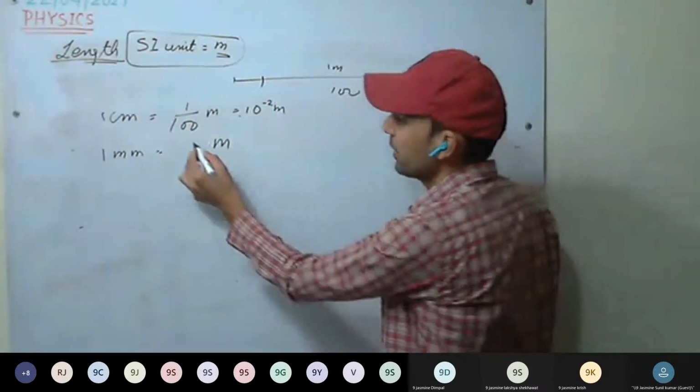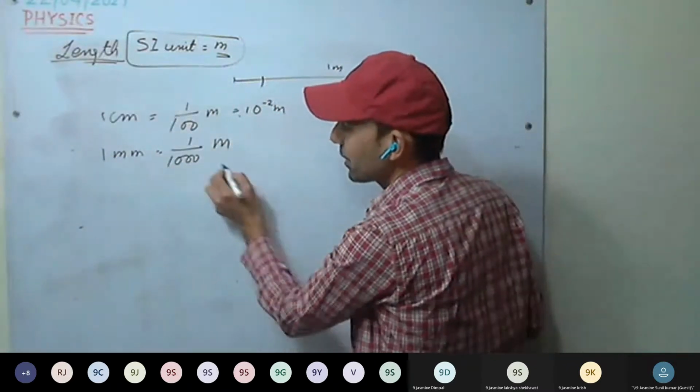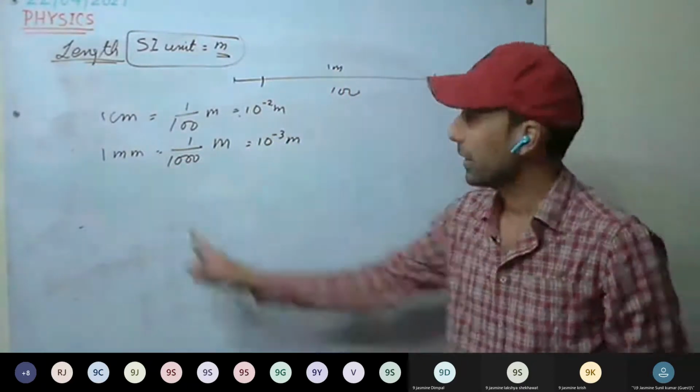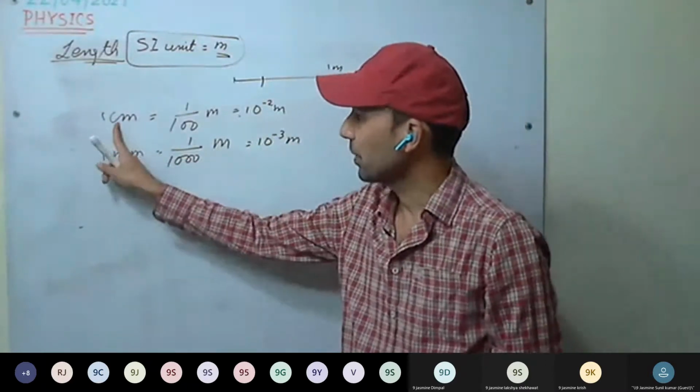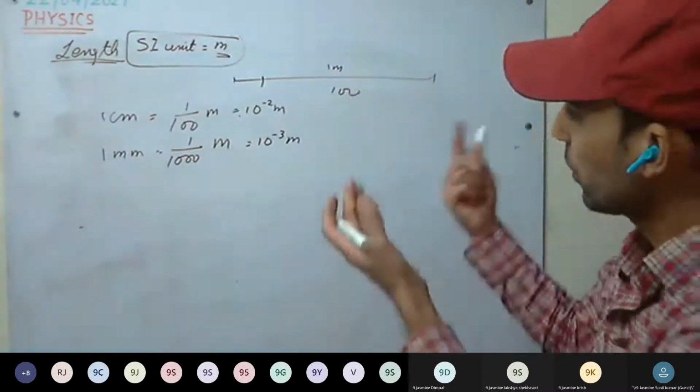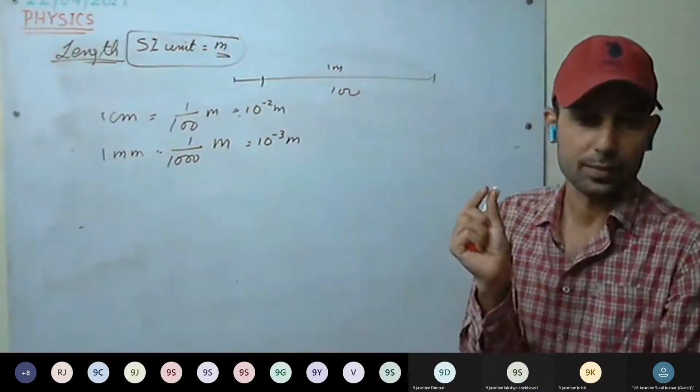How much part of a meter will it be? 1000th part of a meter. That is 10 raised to power minus 3 meter. Here we are using prefixes: the centi prefix, the milli prefix. These we have used.